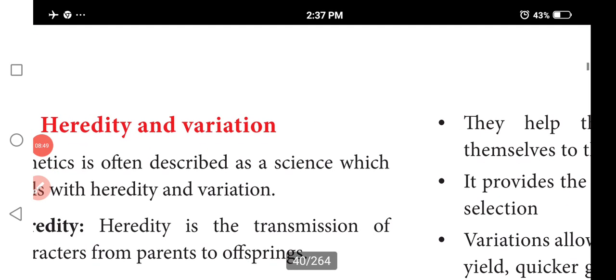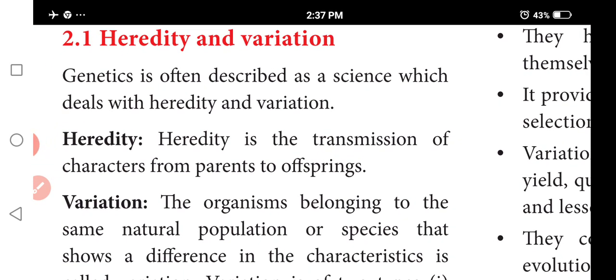Next we discuss heredity and variation. Heredity is the transmission of characters from parents to offspring. The transmission of characters, resemblance as well as variation, from one generation to another is called heredity.